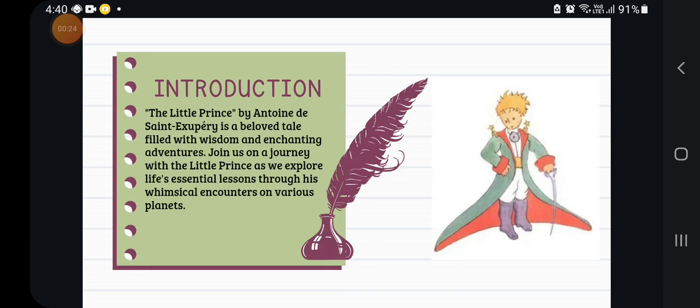Introduction. The Little Prince by Antoine de Saint-Exupéry is a beloved tale filled with wisdom and enchanting adventures. This story joins us on a journey with the Little Prince about essential life lessons through his whimsical encounters on various planets.